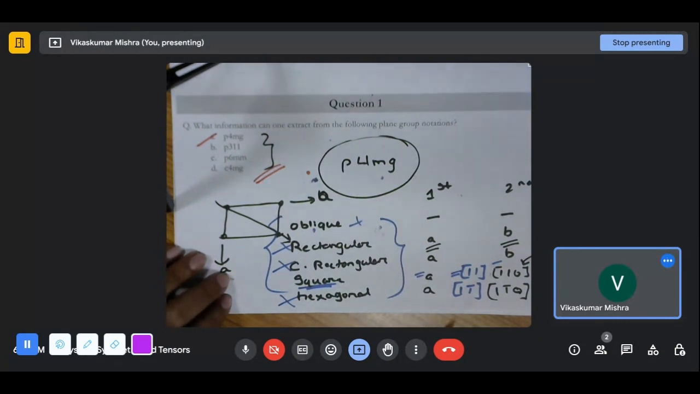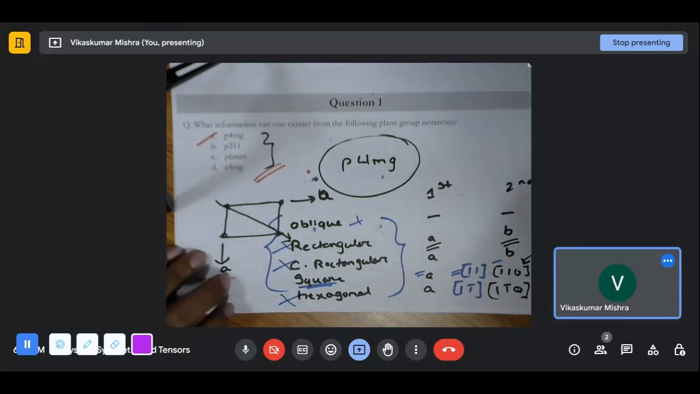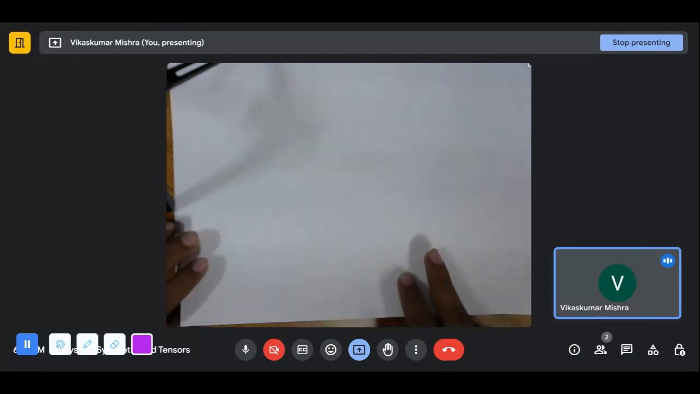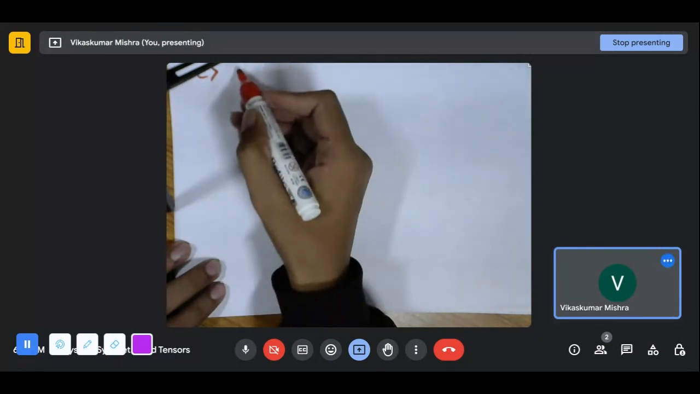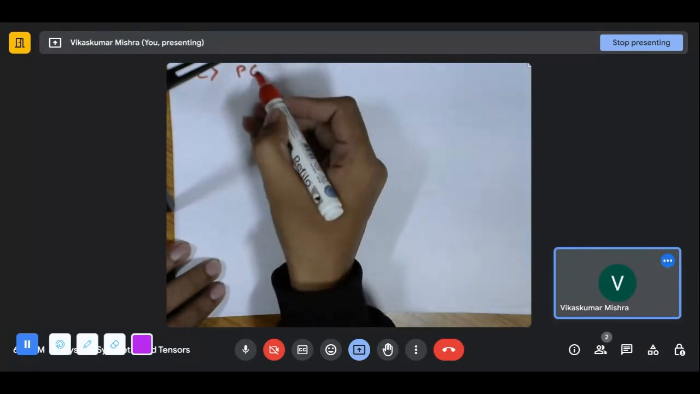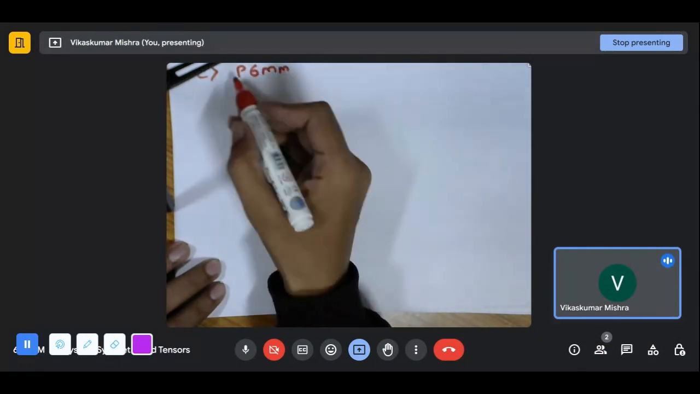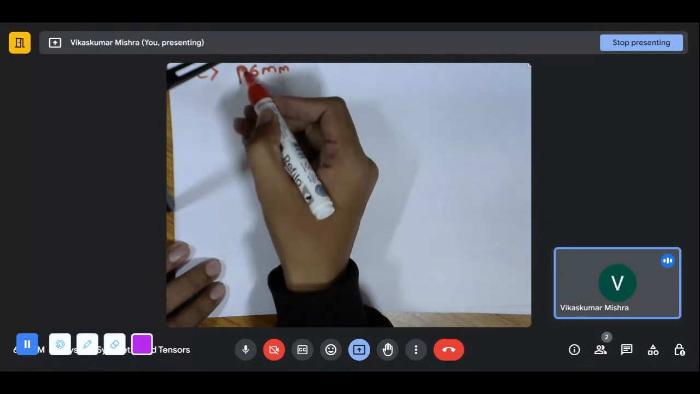Let's do one more. p6mm. Okay, let's try this. Now, the second question is p6mm. Sorry, the third part I'm taking. Again, I made a mistake. I should write small p since we are discussing the plane group.